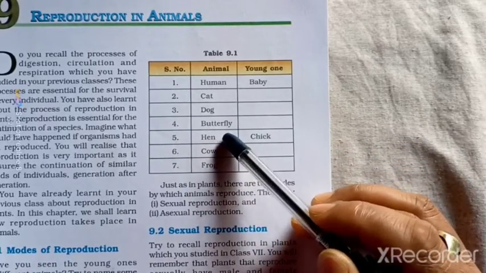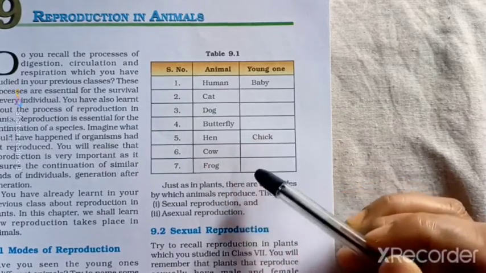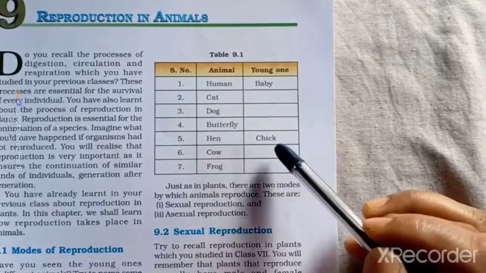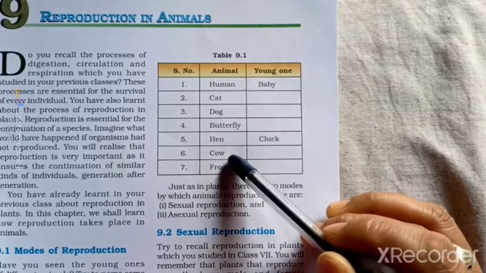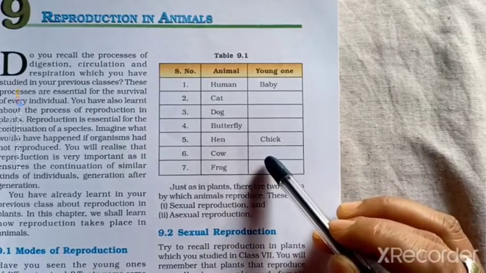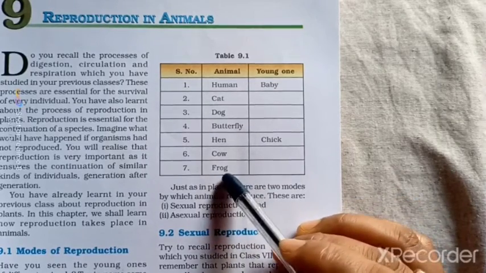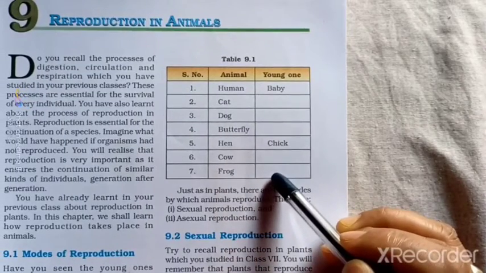For butterfly, the young one is caterpillar. For hen, the young one is chick. For cow, the young one is calf, C-A-L-F, calf. And the young one of frog is tadpole. We know tadpole.